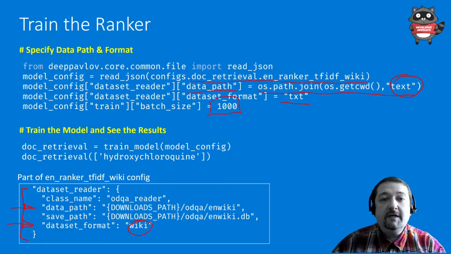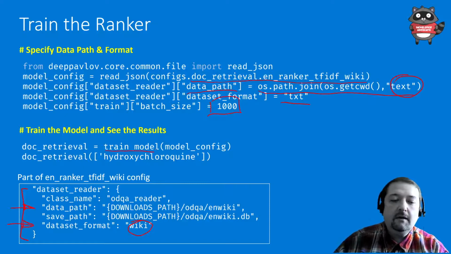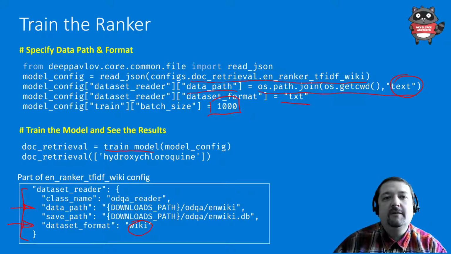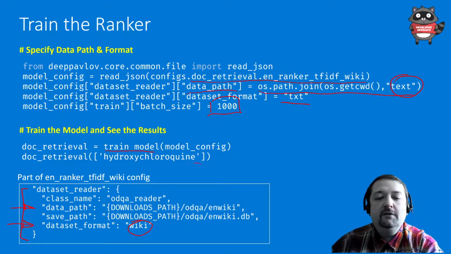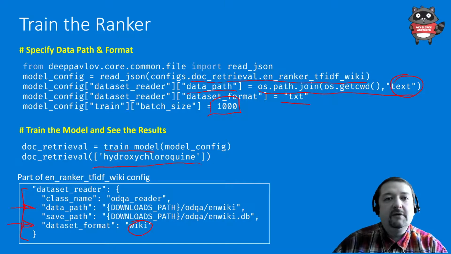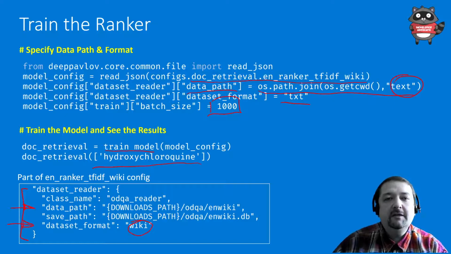So then training is pretty simple. I say I want to train the model, and it takes some time, not too much, maybe a couple of hours. And then I can query this model. I can say I want to retrieve documents, for example, related to the term hydroxychloroquine, or I can provide the full question here, and it will give me the list of document IDs.